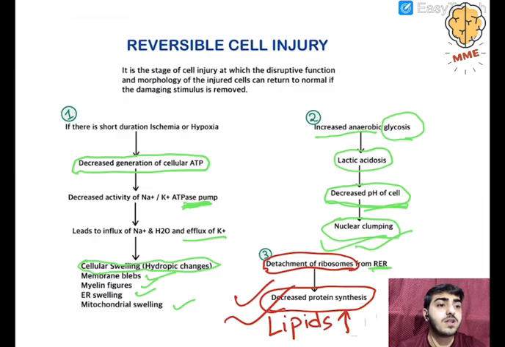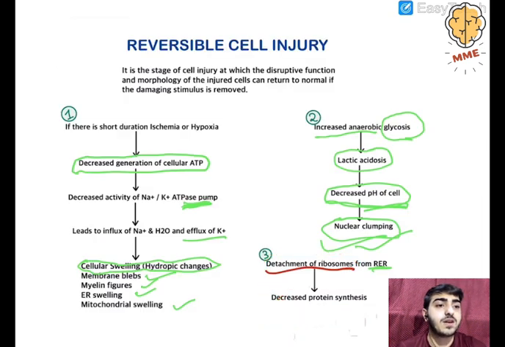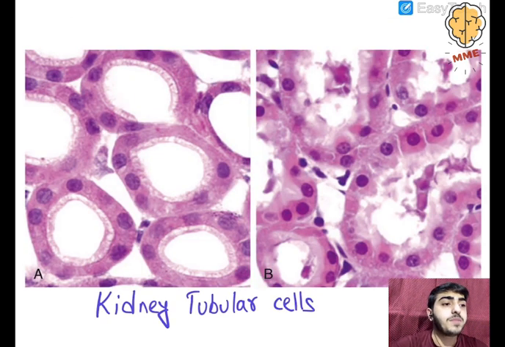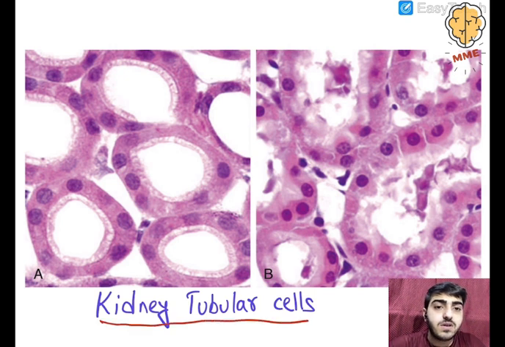Let me remove all the signals which I have created. Now you can clearly see what the things are. Next, move on to the slide like this. This is an image also from Robbins, and these are showing the kidney tubular cells. Number A is the normal kidney tubular cell. You can see the nucleus and the cytoplasm, and this one is the lumen, and these are the normal cells.